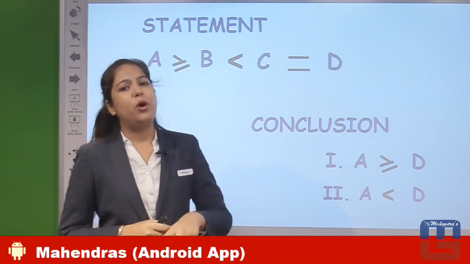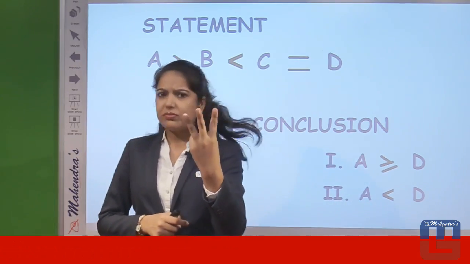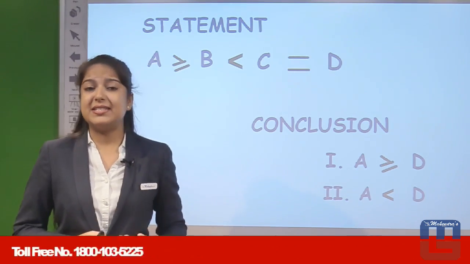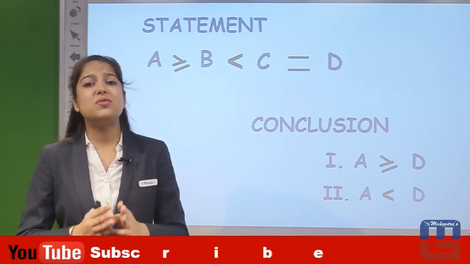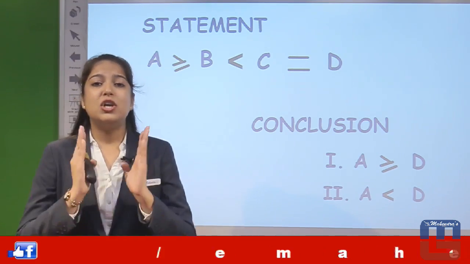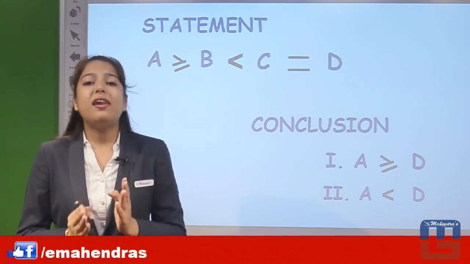Now look, there are two conclusions, signs are three, definitely.